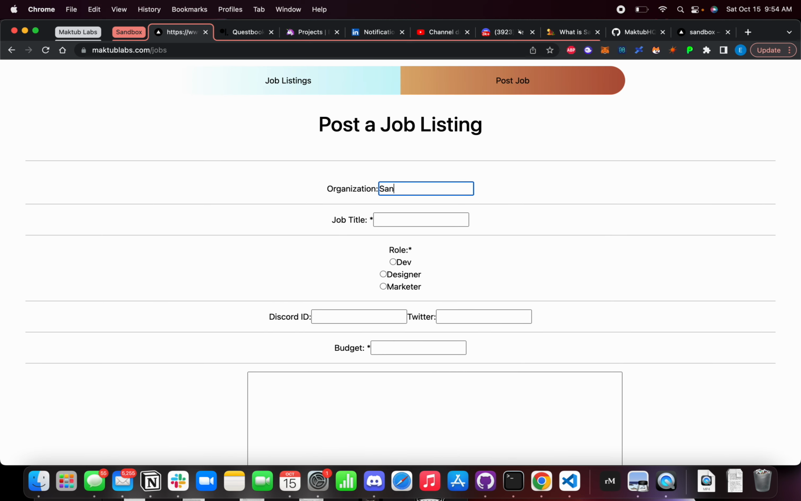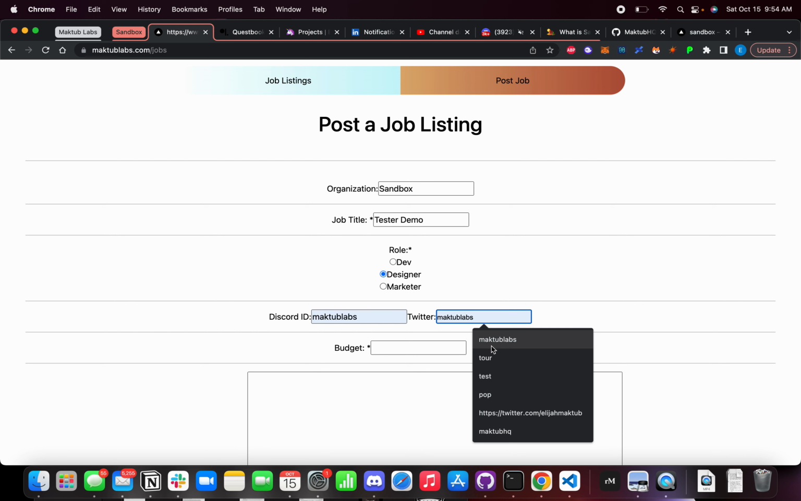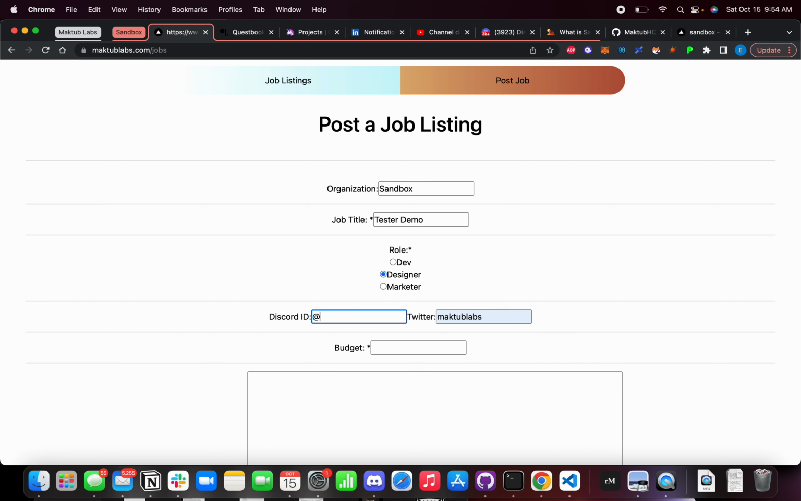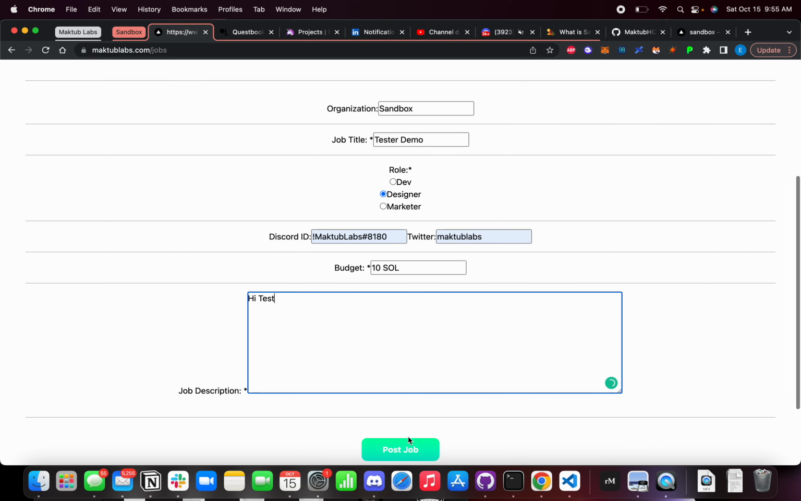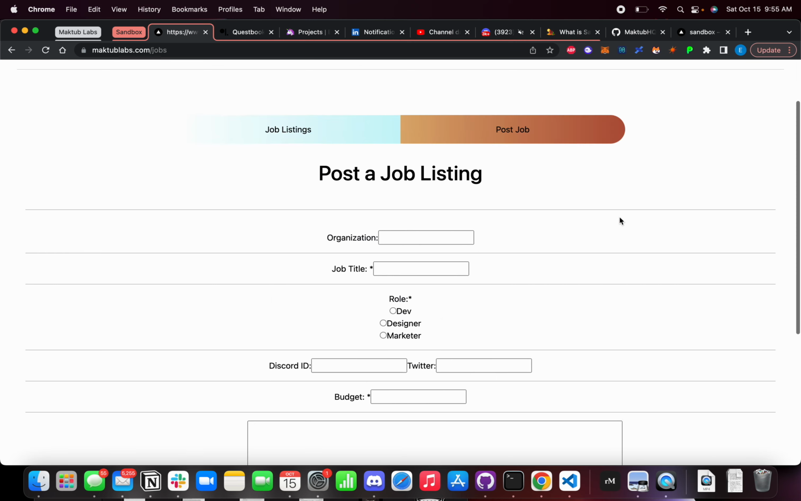For today, we're going to be posting a job on Sandbox. We're going to call it tester demo, and we're going to make it a designer role. We're going to call it Maktab Labs. Actually, this should be Maktab Labs 8180. And then we're going to do Tensol. Hi. Test. So we're going to go ahead and post this job. Your job was successfully uploaded. So we're going to go ahead and close this.